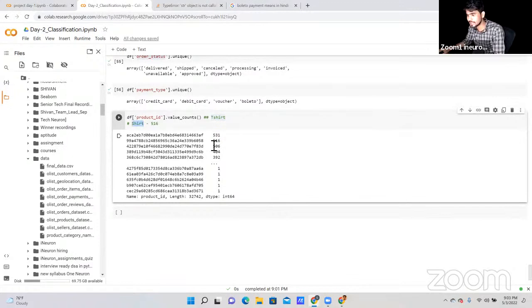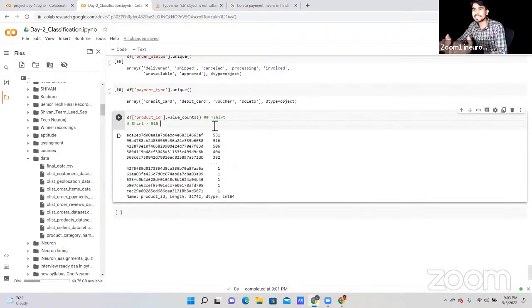This t-shirt, this shirt, because this t-shirt has been purchased by 531 customers. Again, the next shirt has been purchased by 516 customers. So you can say, these are the products our customers are liking more nowadays. And based on this, you can provide a recommendation, you can provide some offers, so that the same product is purchased by some more members.